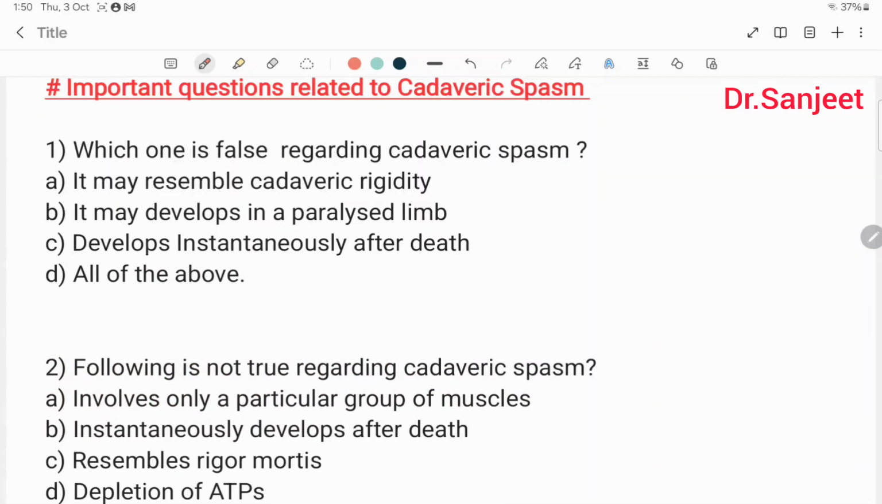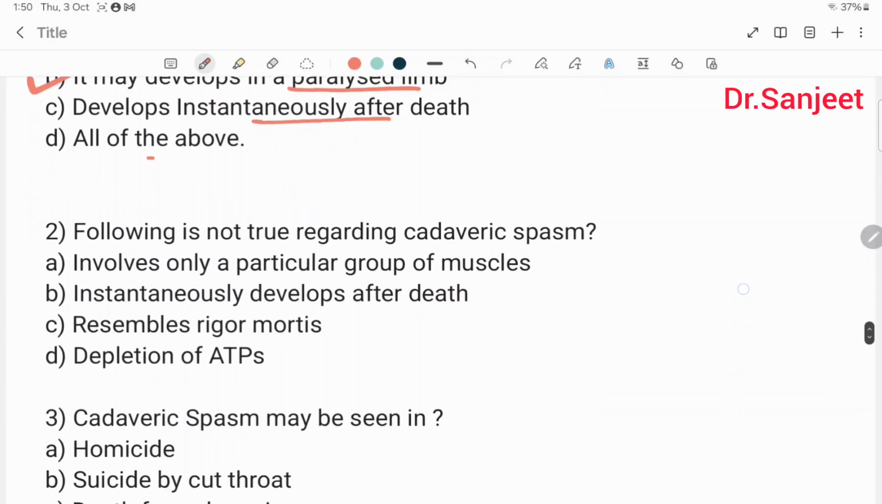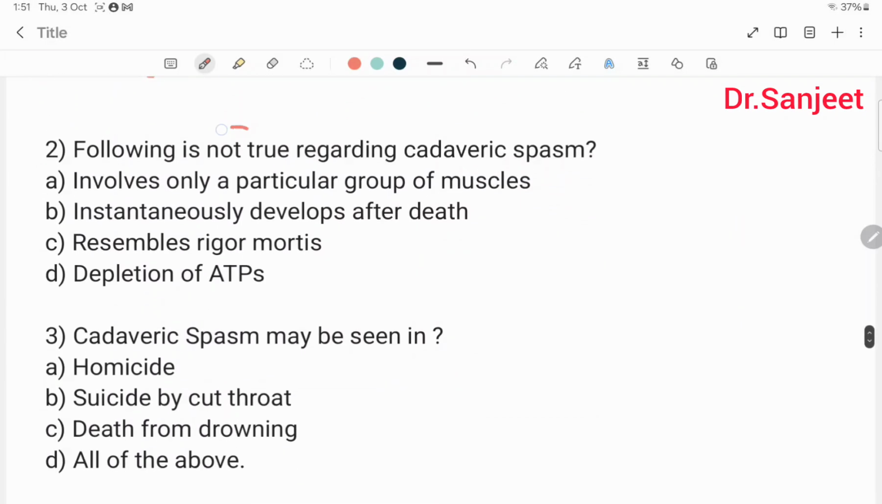Then important questions related to cadaveric spasm. Which one of the following is false regarding cadaveric spasm? It may resemble cadaveric rigidity. It may develop in a paralyzed limb. Develops instantaneously after death. All of the above. So cadaveric spasm does not develop in a paralyzed limb. This is false. Following is not true regarding cadaveric spasm.